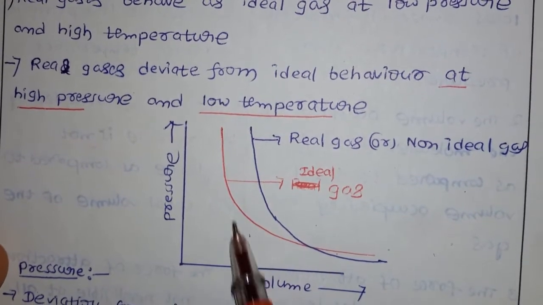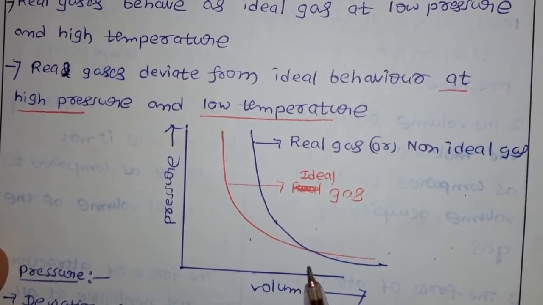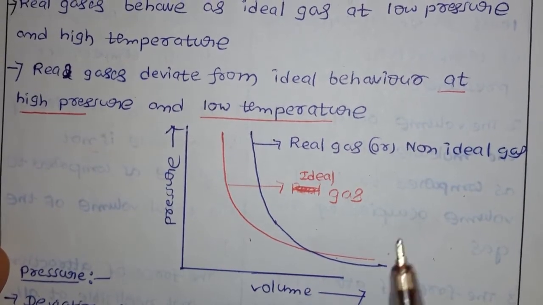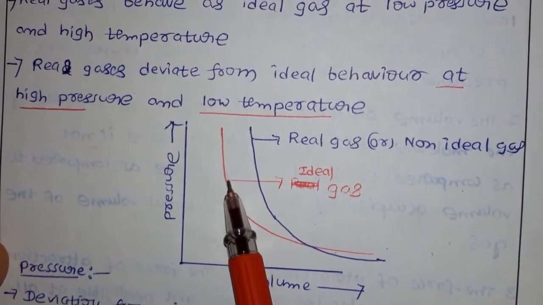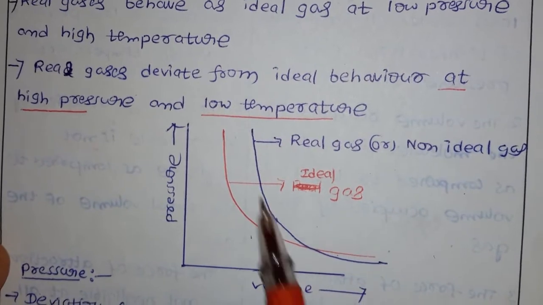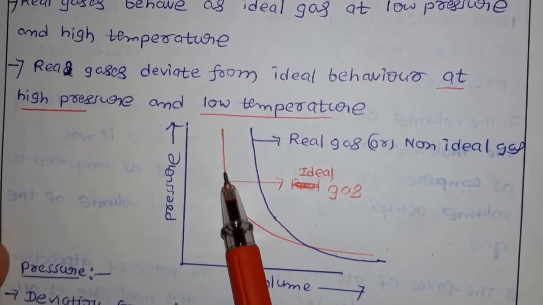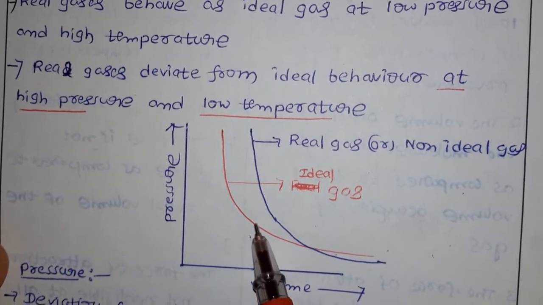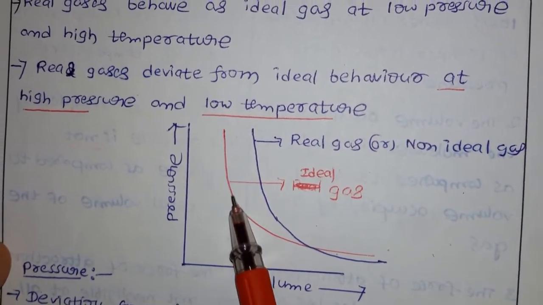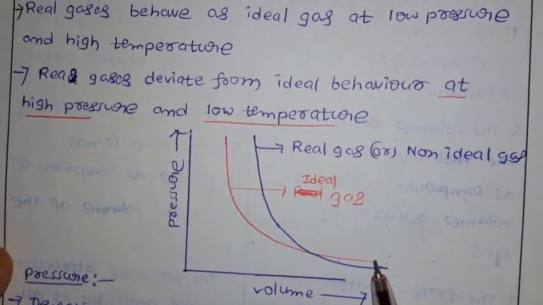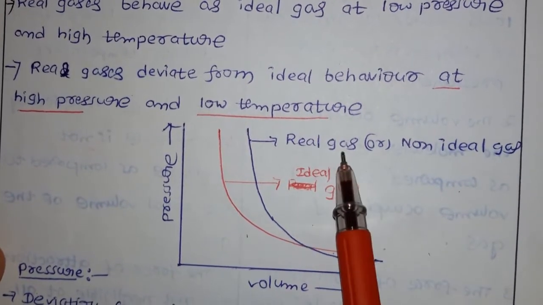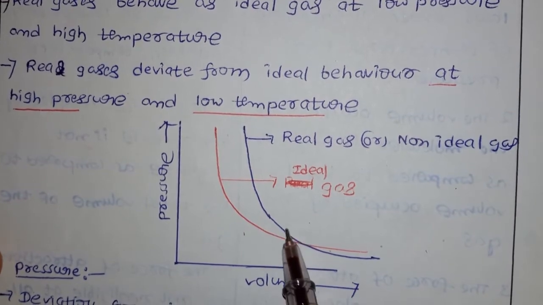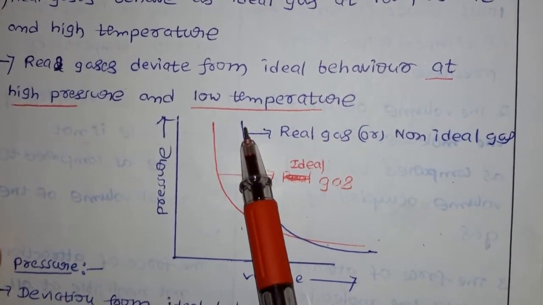So what am I discussing here? At high pressure gases are going to deviate, and that is what I want to show now. This is the tendency of an ideal gas. If a gas is ideal and follows all the laws, you have to get a line with this tendency. But in case of real gases, you can see slightly there is a merging of the lines, but after that there is a deviation.